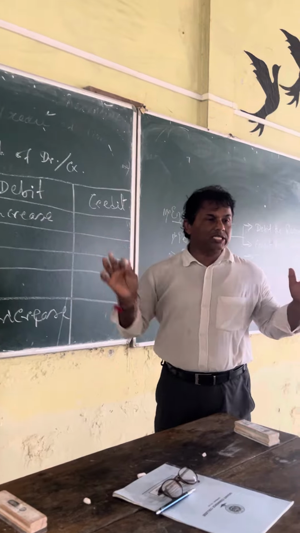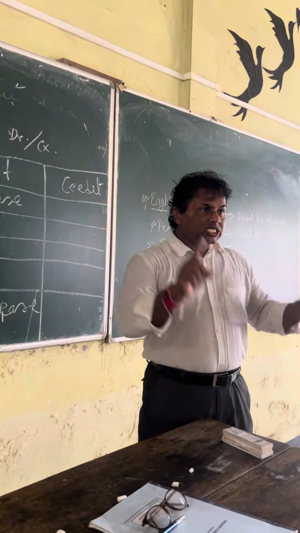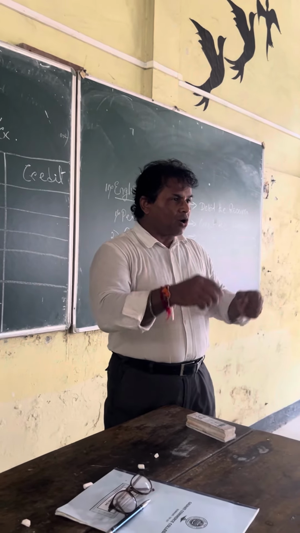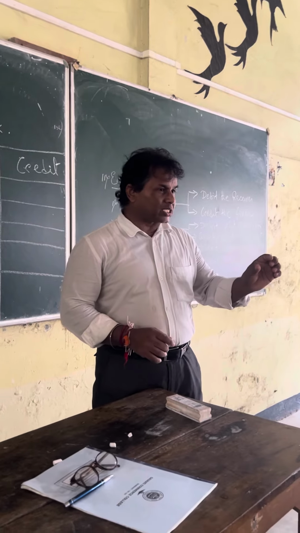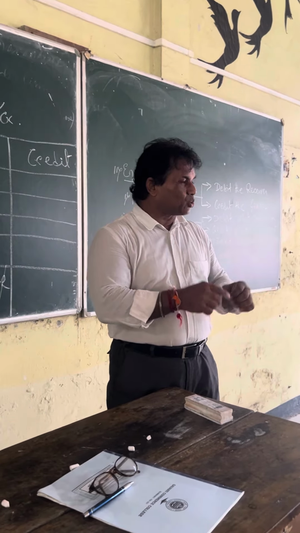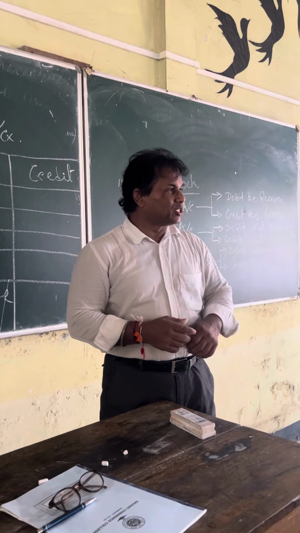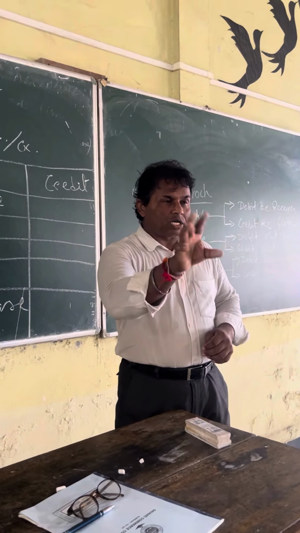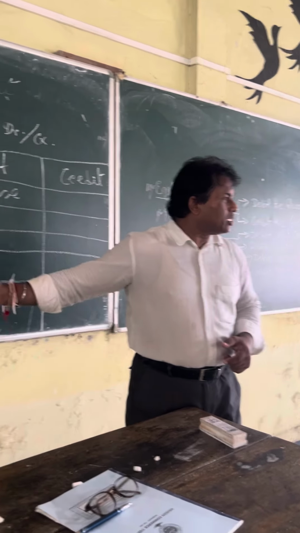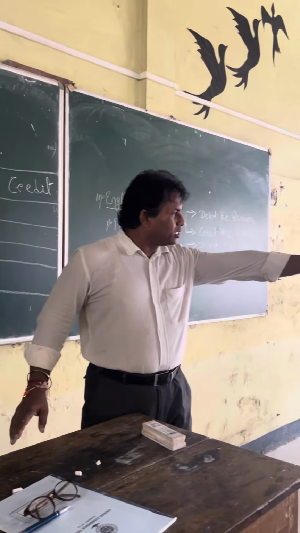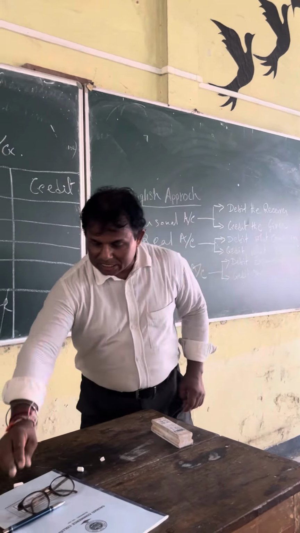I will write this much only and you should fill up. Asset and expense increase debit, all others are reverse. This is my dialogue. Recently I have written a book on accountancy for first year. I have given this formula there so the students can understand very nicely. I wrote it in the HS first year book and gave this formula there. Because none of you could tell me this rule properly, that's why I am giving a very easy way. Asset and expense increase debit, all others are opposite. You understood? So let us remember this.